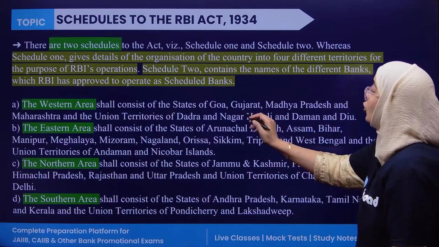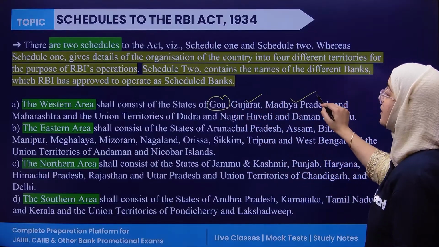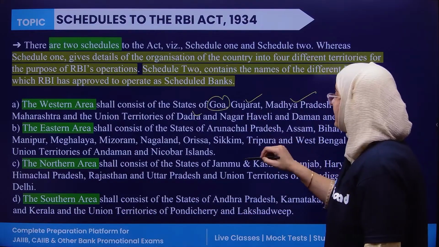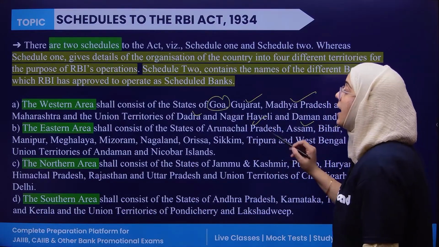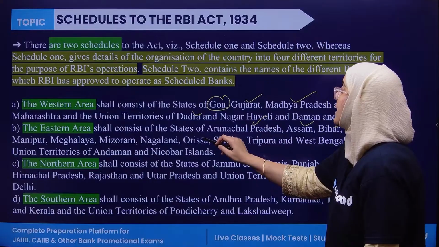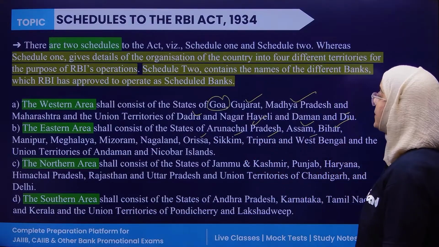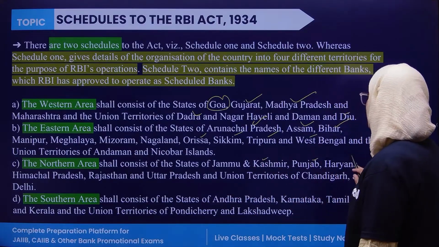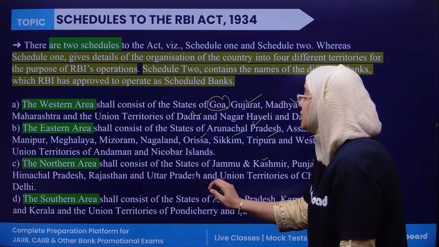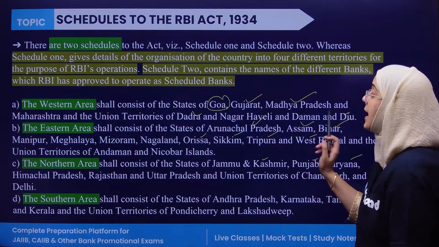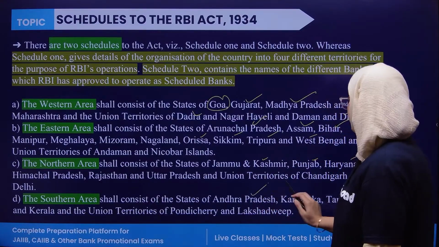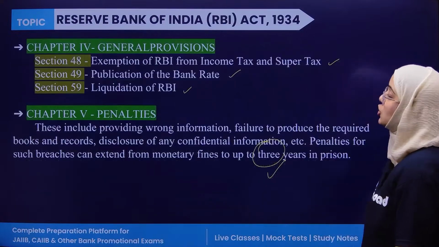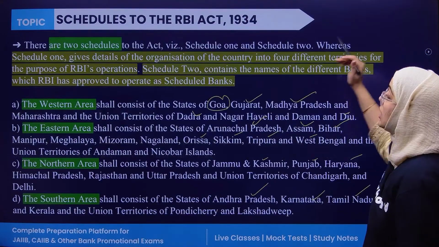The western area includes Goa, Gujarat, Madhya Pradesh, Maharashtra, Dadra and Nagar Haveli, Daman and Diu. Eastern: Arunachal, Assam, Bihar, Meghalaya, Manipur, Mizoram, Nagaland, Orissa, Sikkim, Tripura, West Bengal, and Andaman and Nicobar. Northern: Jammu and Kashmir, Punjab, Haryana, Himachal Pradesh, Rajasthan, Uttar Pradesh, Chandigarh and Delhi. Southern: Andhra Pradesh, Karnataka, Tamil Nadu, Kerala, Pondicherry, and Lakshadweep. So this is Schedule 1.